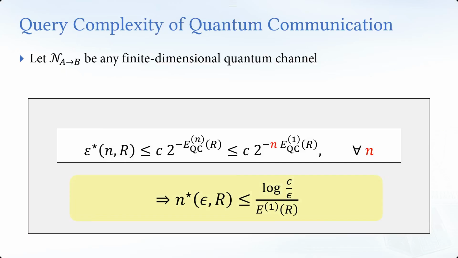Is that the same E1 QC as above? Oh yes, this is the case. The QC is missing here because it depends on the task, but QC should be here in this quantum computation scenario. This N star depends on the task and also depends on the rate. But the epsilon is separate from the protocol. Is the E superscript 1 a definition, or do you have some specific protocol for n equal to 1? Yes, I have some entropy quantity for one copy, single qubit, single shot. Okay. Thank you, Professor Wang.